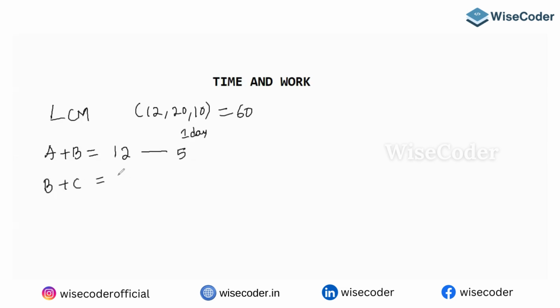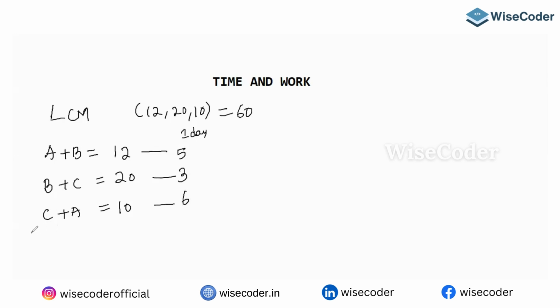B and C eat them in 20 days. So in one day they eat 3 chocolates. C and A complete in 10 days, so in one day they eat 6 chocolates. Yes or no? 6 chocolates they are eating.